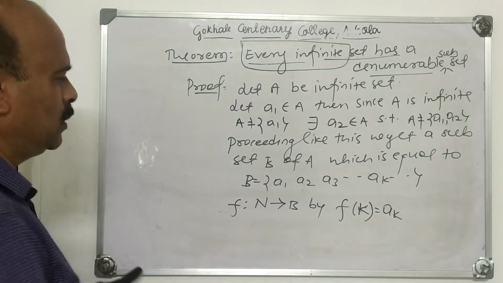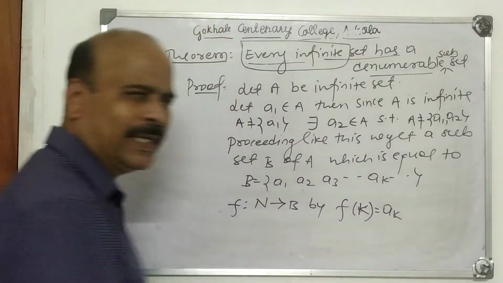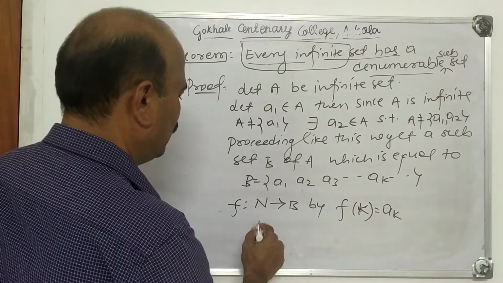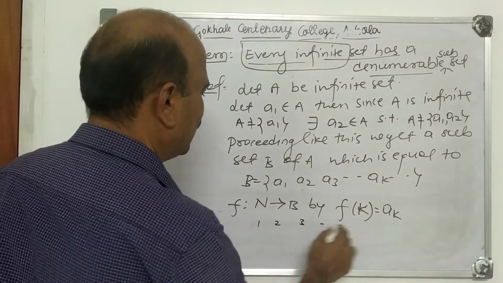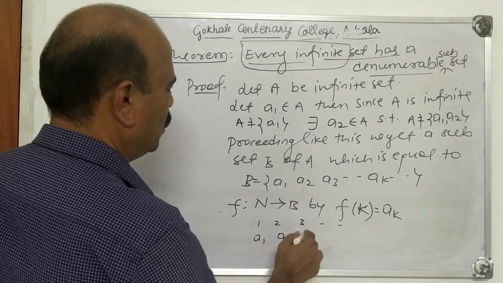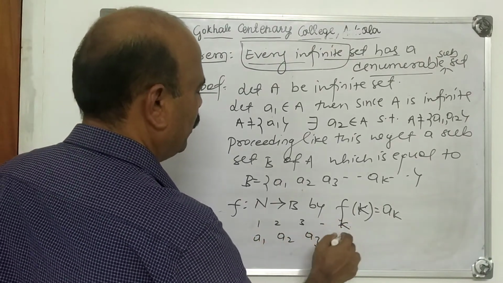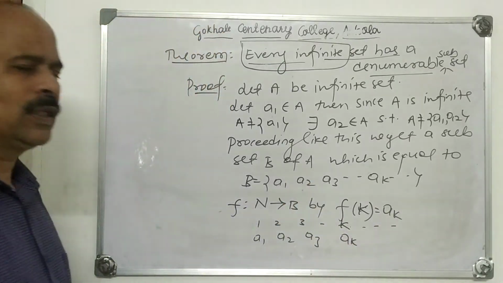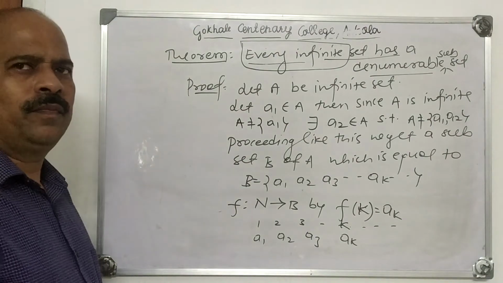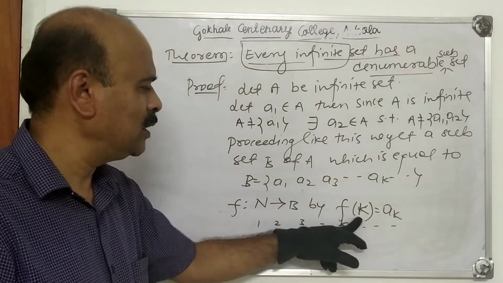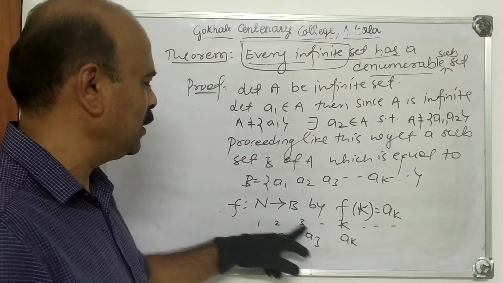Then this becomes a bijection. How is the correspondence there? 1, 2, 3, and so on: 1 is related with A1, 2 with A2, 3 with A3, k with Ak and so on. So there is a one-to-one correspondence, and this function is a bijection.